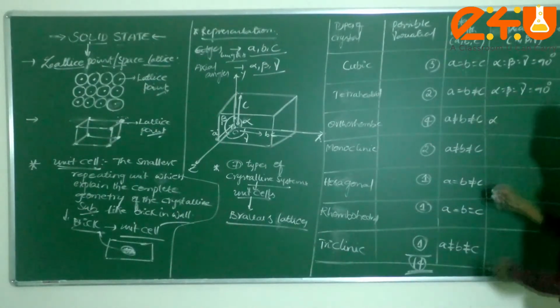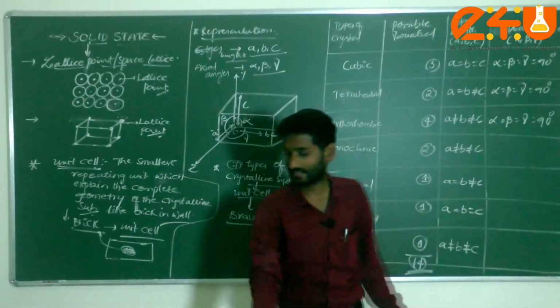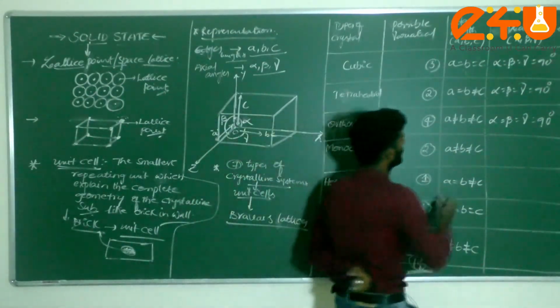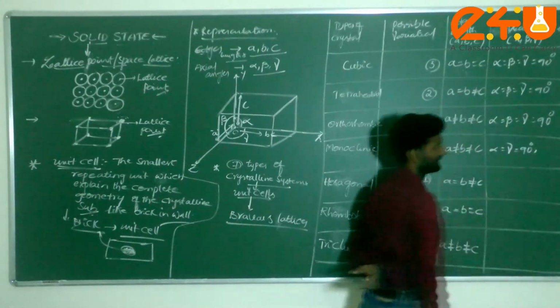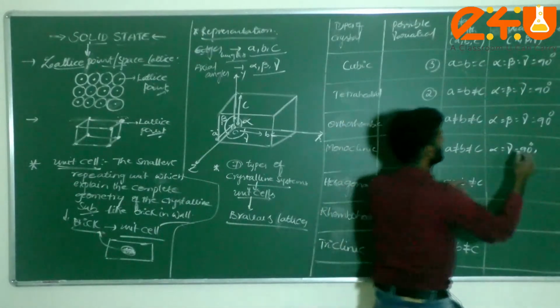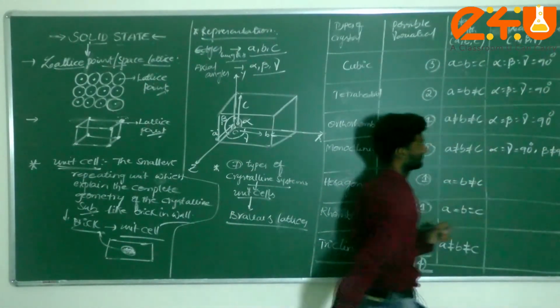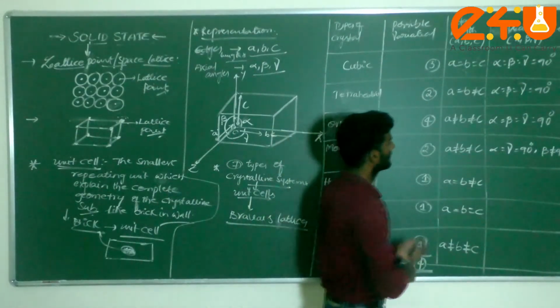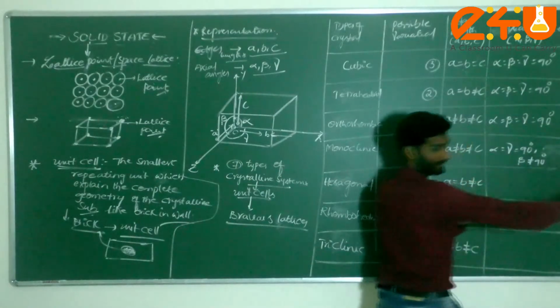Here also alpha, beta, gamma, dear students, 90 degrees. Next, alpha is equal to gamma is equal to 90 degrees. Next one, beta doesn't equal 90 degrees.